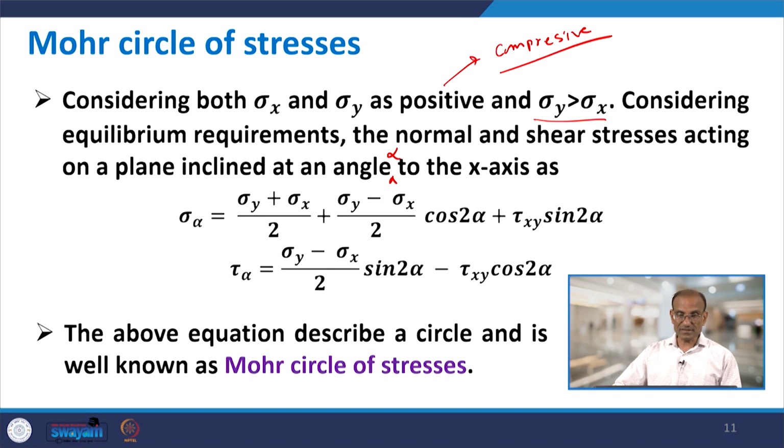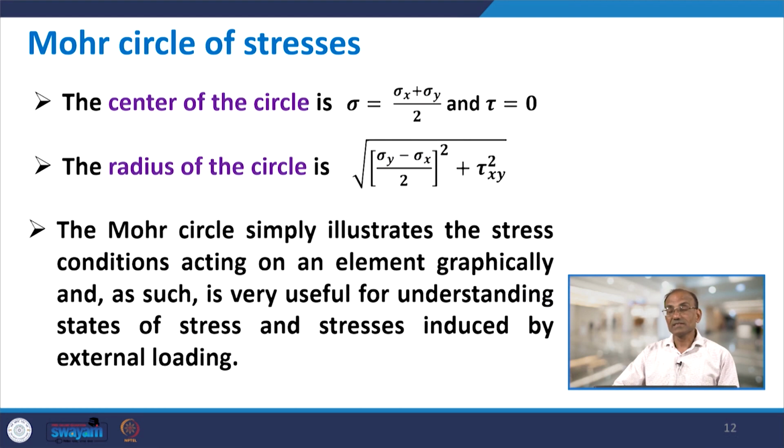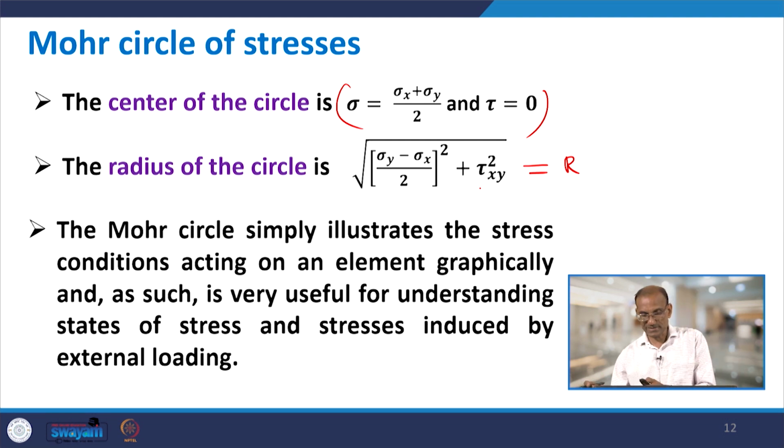The center of the circle is sigma y plus sigma x by 2 and tau equal to 0. These are the coordinates of the center, while the radius R is given by this relation: R is the radius of the circle, that is, the square root of sigma y minus sigma x by 2 whole squared plus tau xy squared.